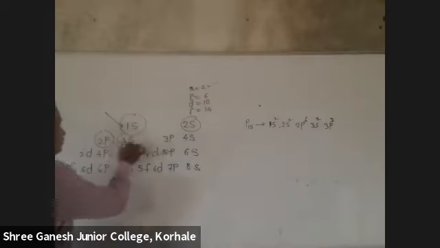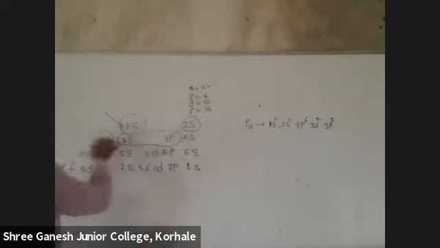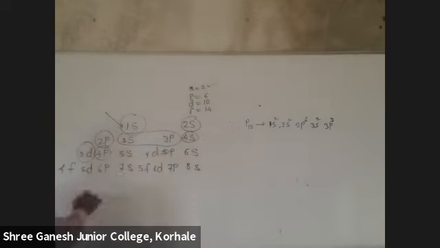Third shell: s, p, d. 3s, 3p, 3d. Fourth: 4s, 4p, 4d, 4f. Fourth shell, KLMN, it is divided into 4: 4s, 4p, 4d, 4f.